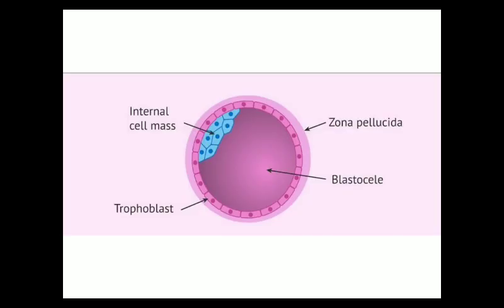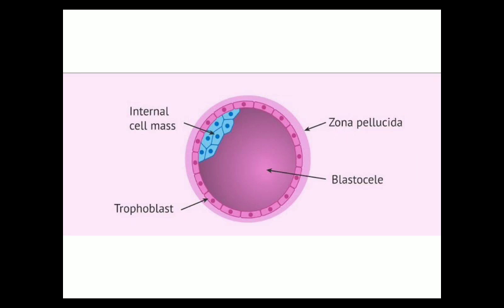blastocyst. The morula continues to divide and transforms into a blastocyst. So this is a diagram of the blastocyst, and this is a very important diagram. Generally questions come from this diagram. So what are the structures present in this blastocyst? This outer structure is the zona pellucida, and the cells of the blastomere are known as the trophoblast.